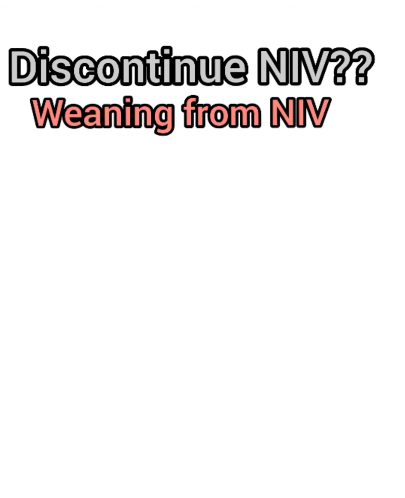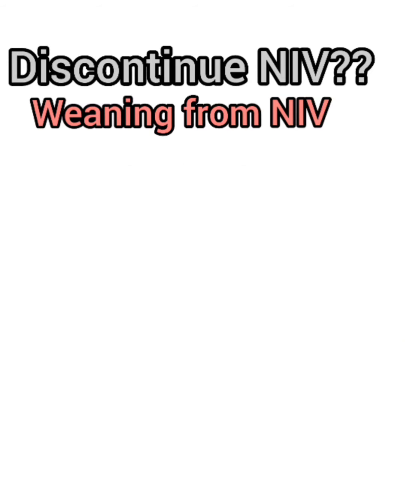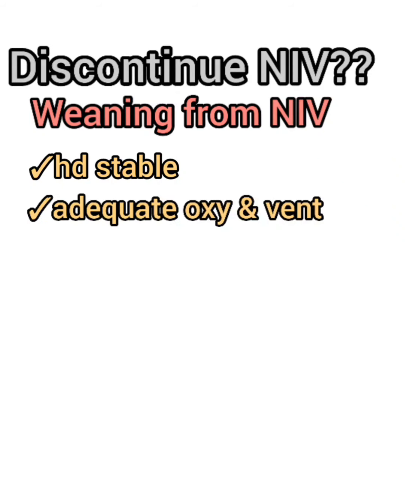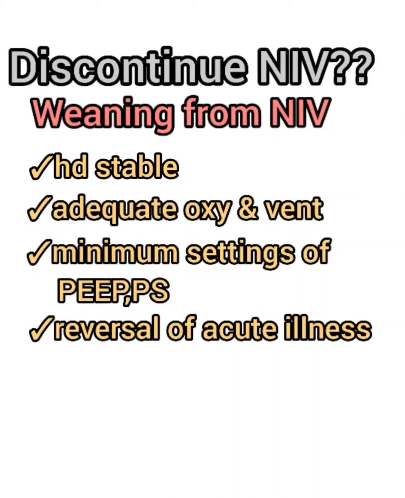So when to discontinue NIV? NIV can be discontinued in 2 scenarios, either for weaning off from NIV or for going for intubation by discontinuing NIV. So when and how to wean off from NIV? So there are no proper guidelines as such for determining weaning off from NIV, but weaning off can be considered when patient is hemodynamically stable and maintaining adequate PaO2, PCO2 and pH with minimum settings of pressure support and PEEP, and the condition that is causing acute respiratory failure has been reversed.